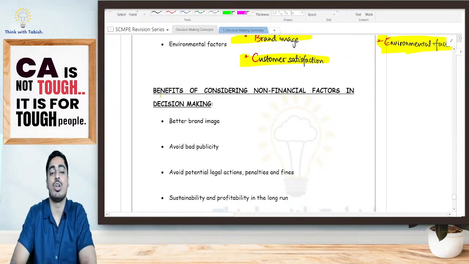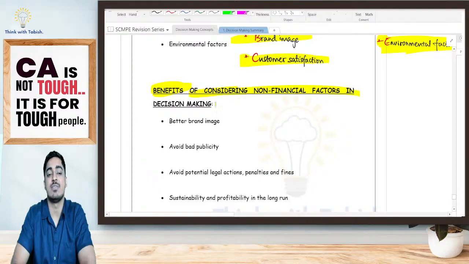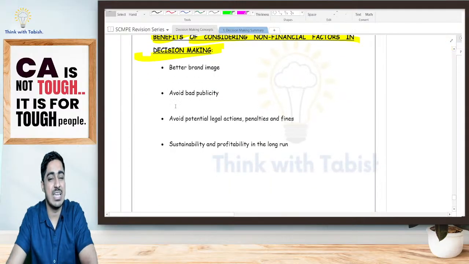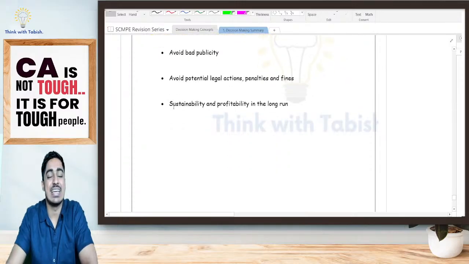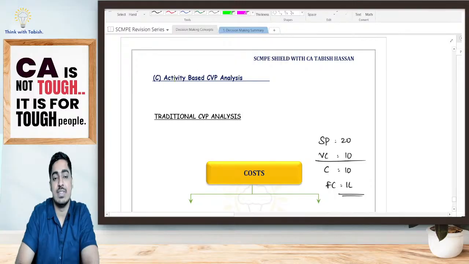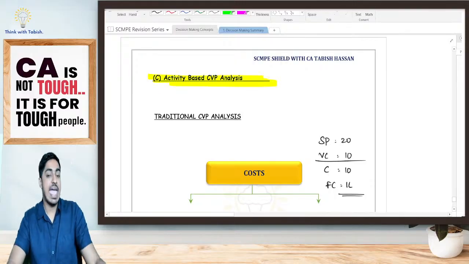They've given what all benefits are there if we consider non-financial factors in decision making. Brand image will become better, bad publicity can be avoided, potential legal action can be avoided, all of that is there. The final point is there, students. With this, the chapter will be over.